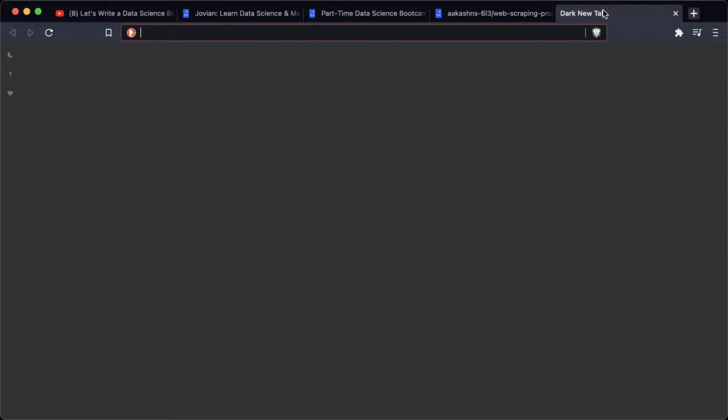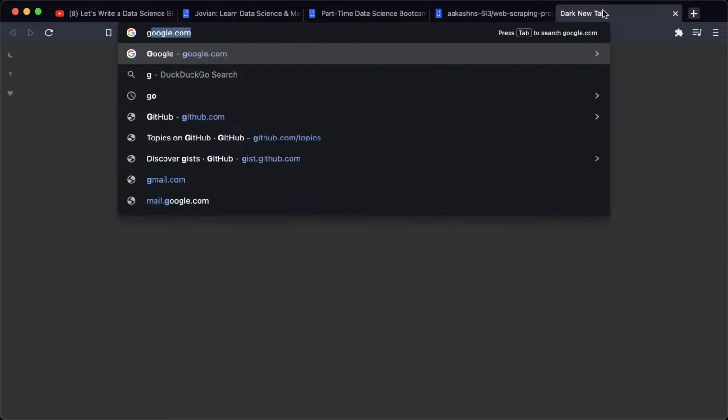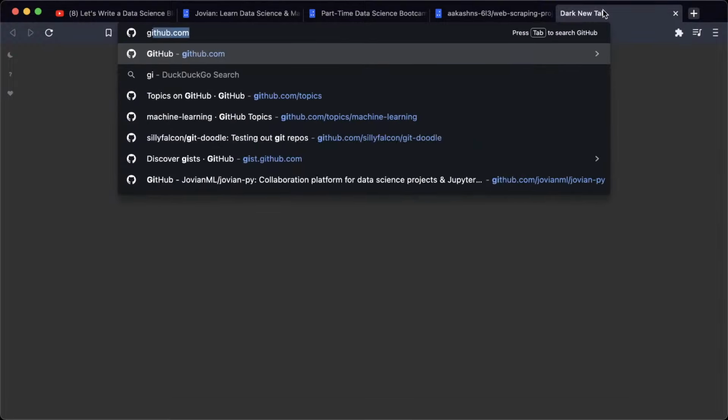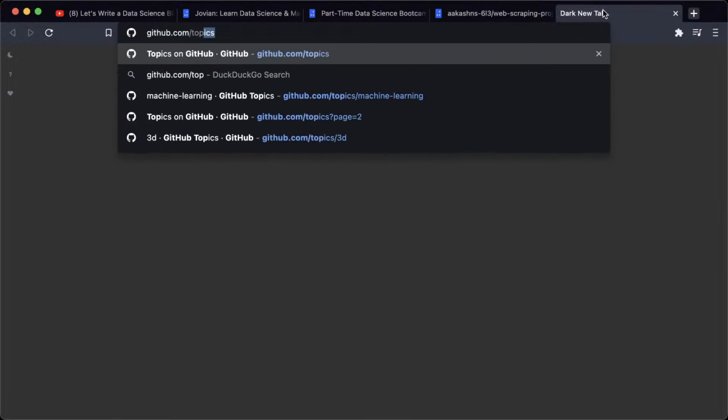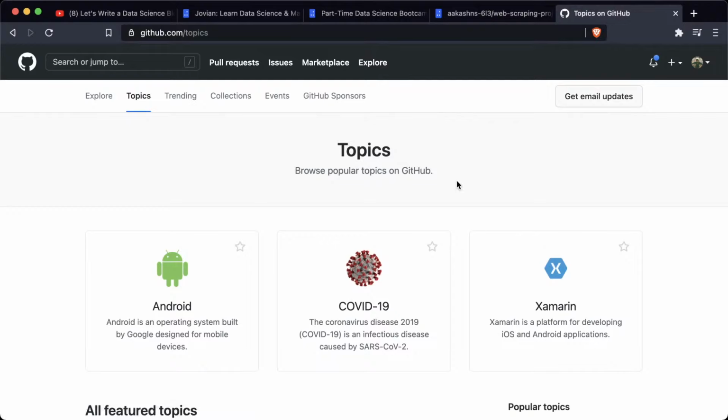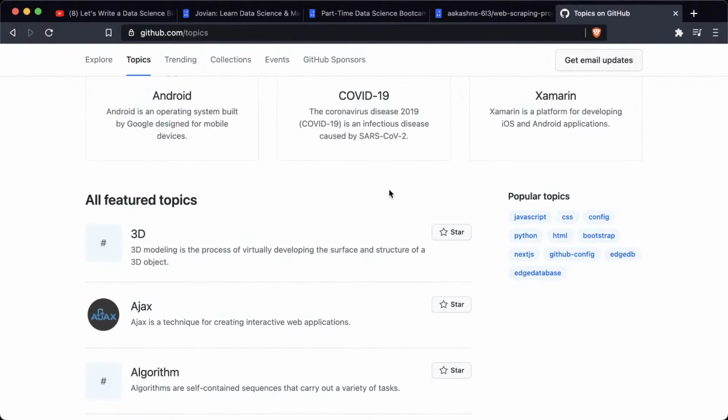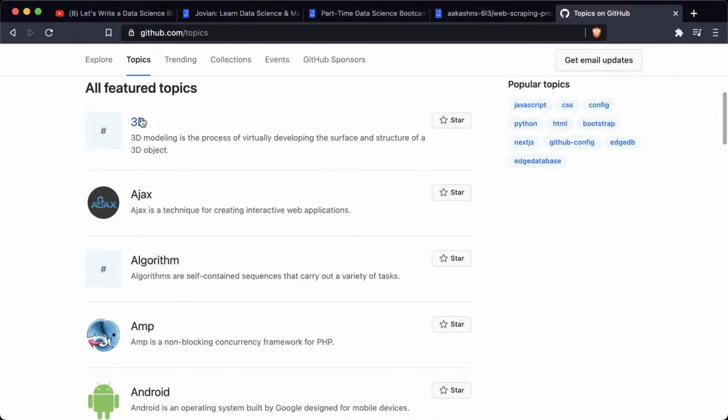So we start out by downloading this page, github.com/topics. That's the page we are working with here. So this is a list of topics on GitHub. GitHub is a platform for hosting software development projects. And what we have done is we have taken this page, we have scraped it, parsed it, and we have captured the information about the popular topics on GitHub.